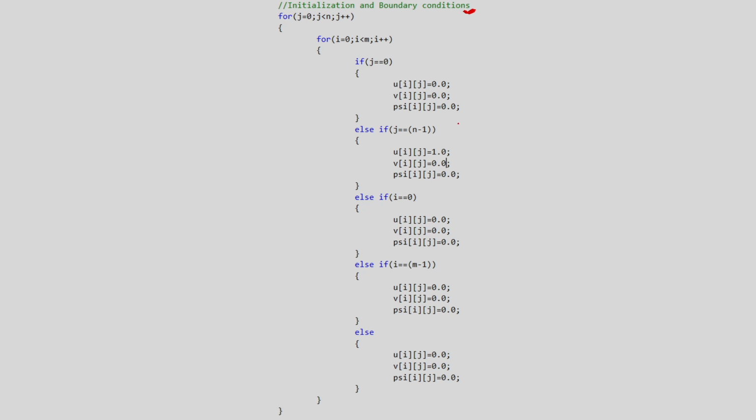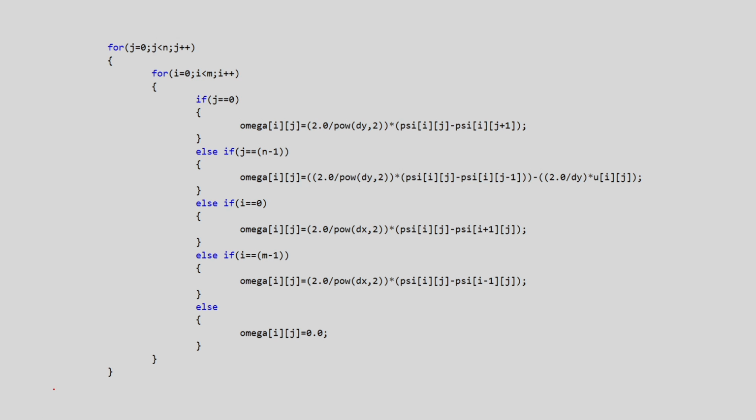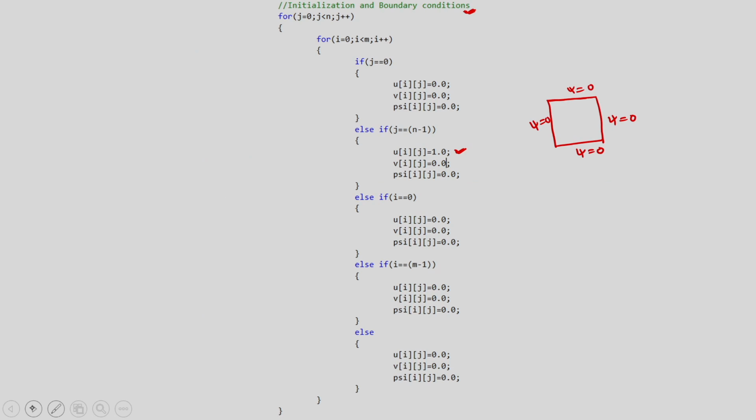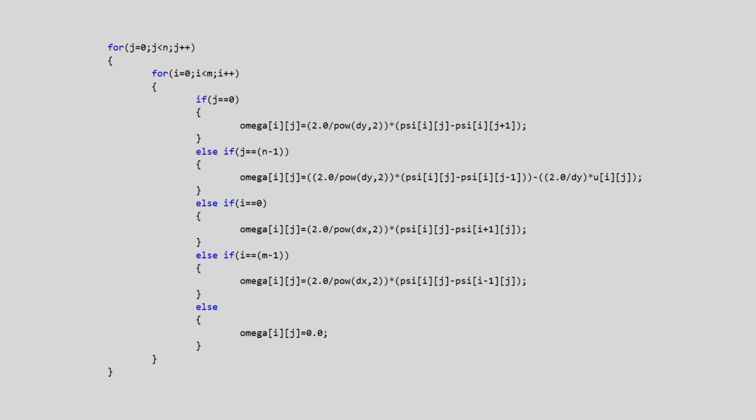In all 4 walls we have put psi equal to 0, if you remember. So psi is equal to 0, and on the top wall you have velocity 1, u i j is equal to 1, that we are defining, and everywhere else it is 0. All interior points of psi also we are putting 0, okay.